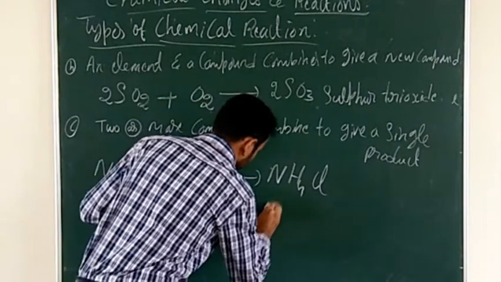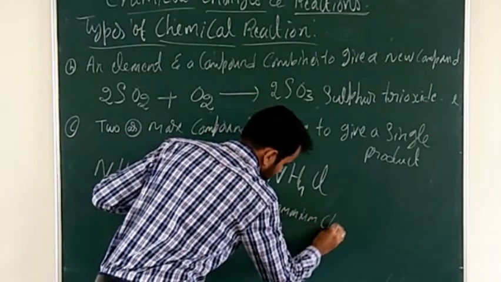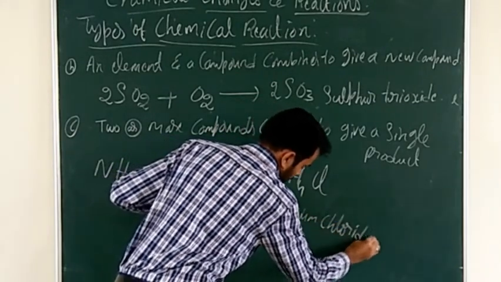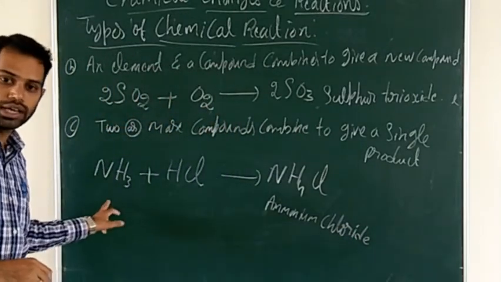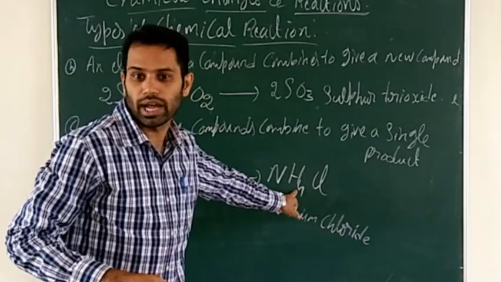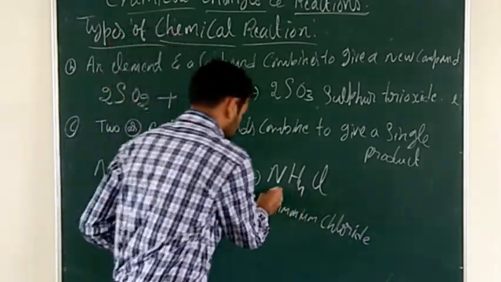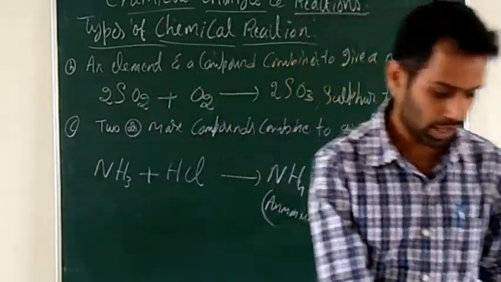Be careful while writing. When ammonia reacts with hydrogen chloride, you will get ammonium chloride.